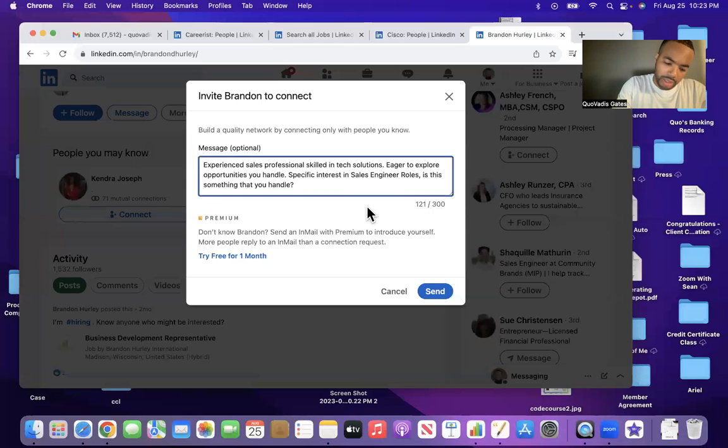I'll get that done in 2 days. I need a small sample size to even know if this message is working. So I'm going to do 10 headhunter messages, then reevaluate.